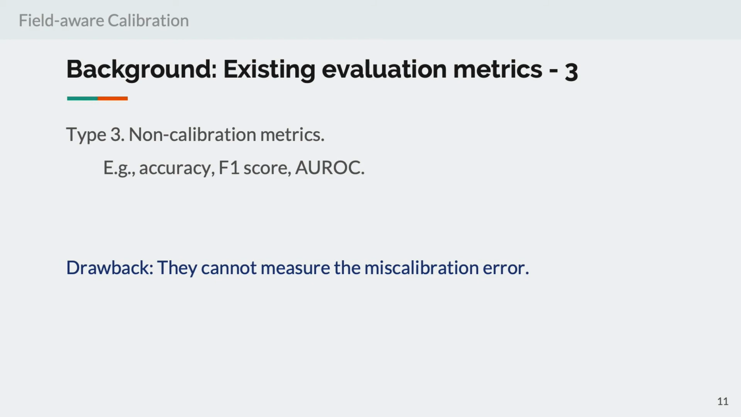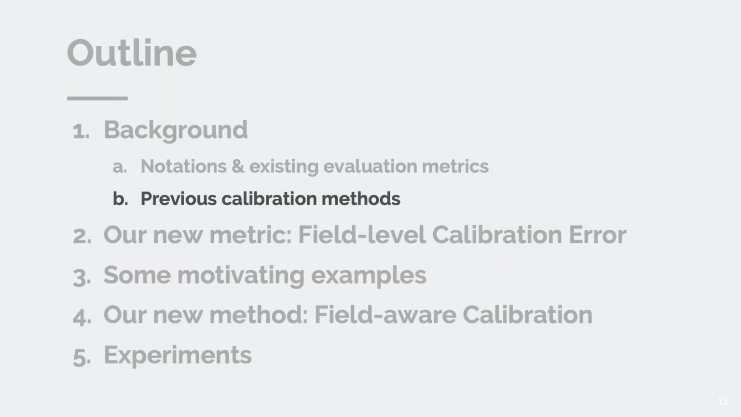And finally, of course, we have some non-calibration metrics, which mostly care about the classification accuracy or some rank-based measures such as the AUC score. These metrics are probably the most important ones in the industry, but they do not consider the miscalibration problem at all. So okay, that's all for the evaluation metrics, and now let's see some existing calibration methods.